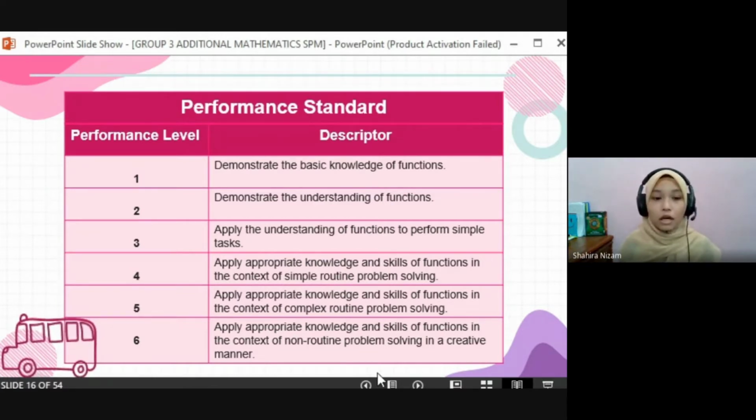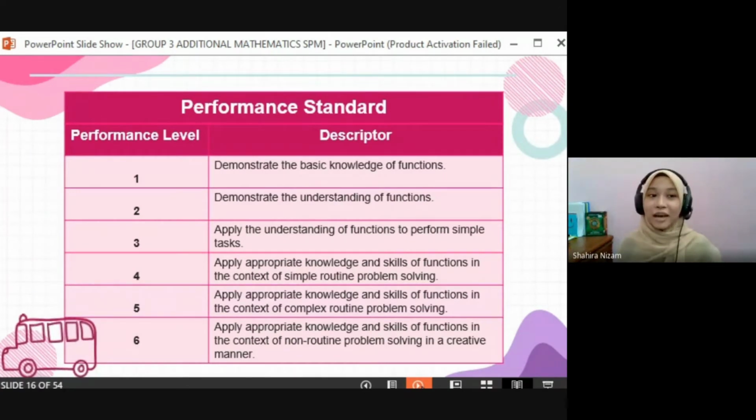And the fifth level, apply appropriate knowledge and skills of functions in the context of complex routine problem solving. And the last level is to apply appropriate knowledge and skills of functions in the context of non-routine problem solving in a creative manner. So these are the 6 levels that students must achieve, and it is also a guideline for the teacher, for the teacher to achieve these 6 levels for their students. So performance standard is for the whole.